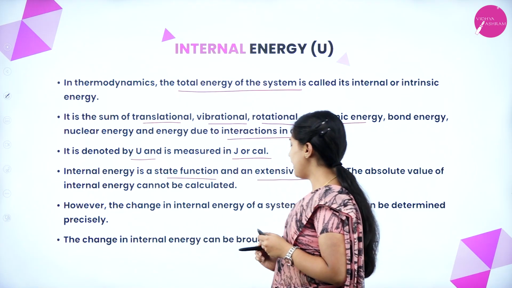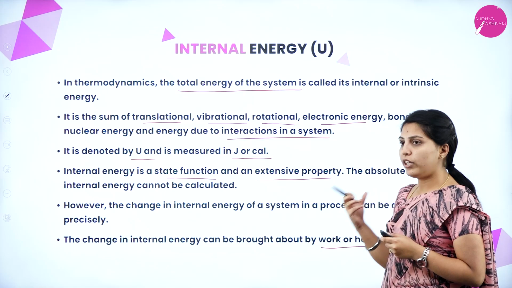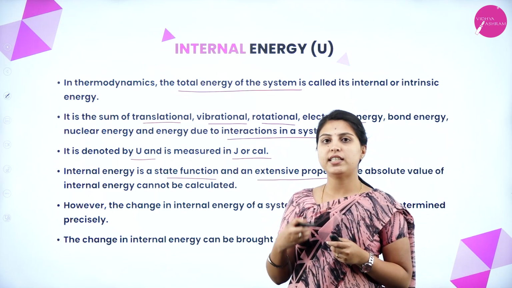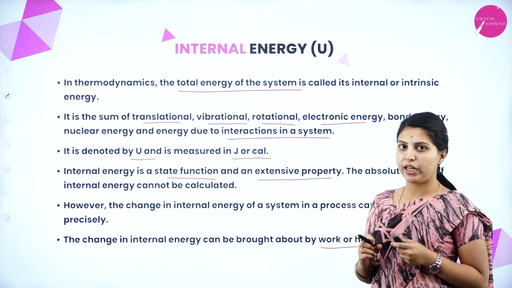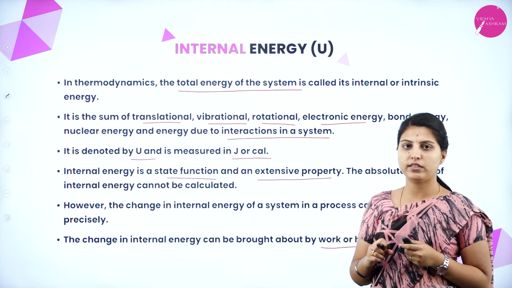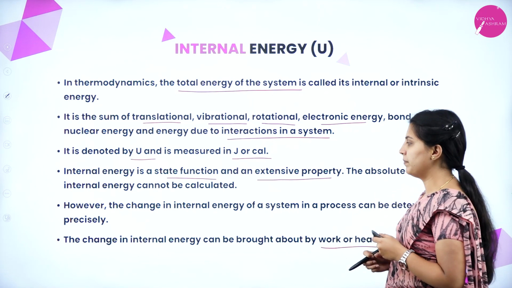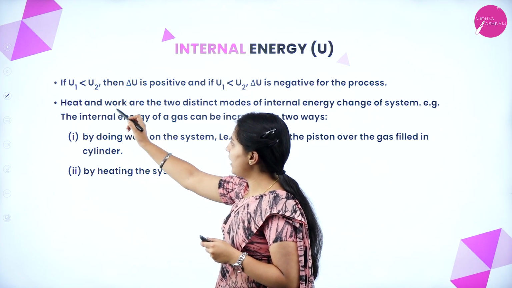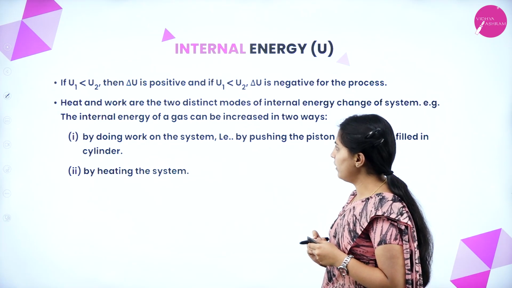The change in internal energy can be brought about by work or heat. If no heat or no work is given to the system, no change can be seen. If U1 is less than U2, then delta U is positive.